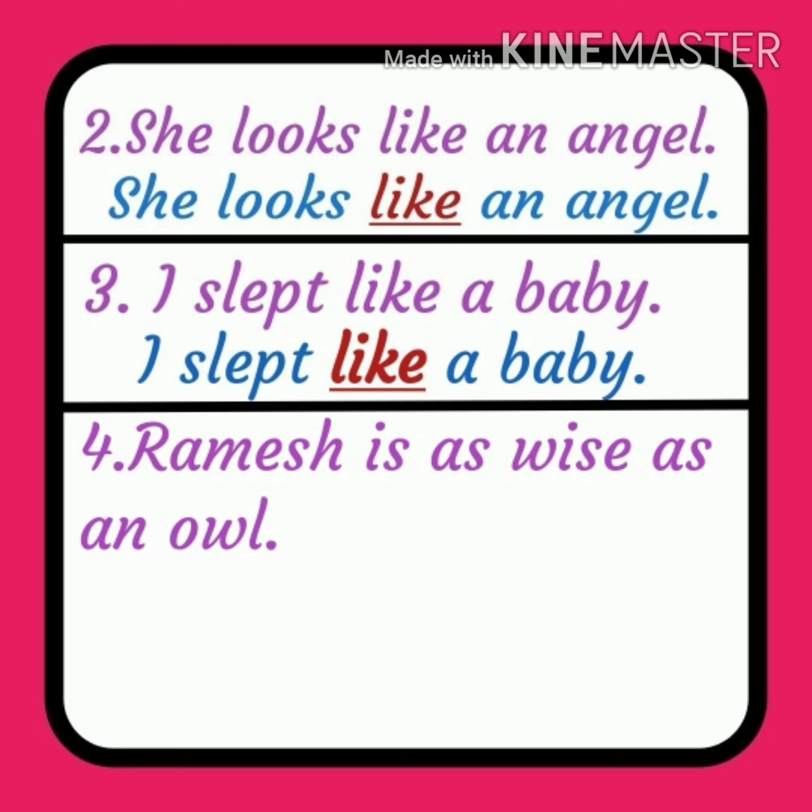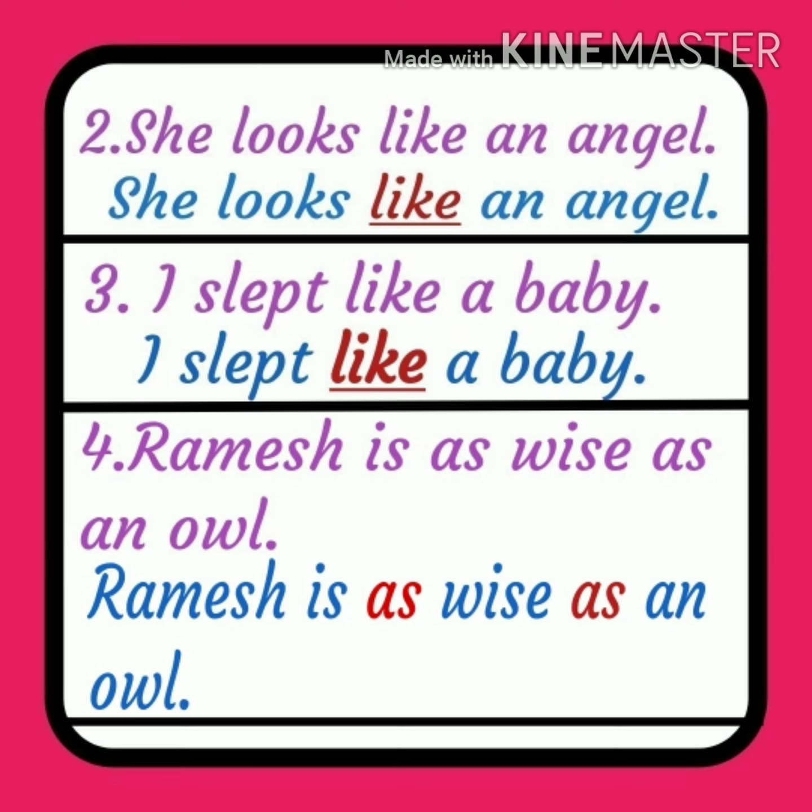Ramesh and owl both are different from each other, but the comparison is going on here in this sentence between them with the help of which word? Yes, as word. As word is used here to compare the wisdom of Ramesh with an owl.